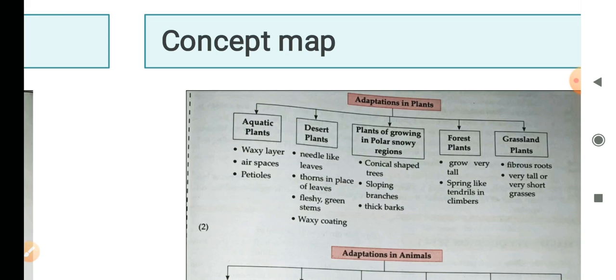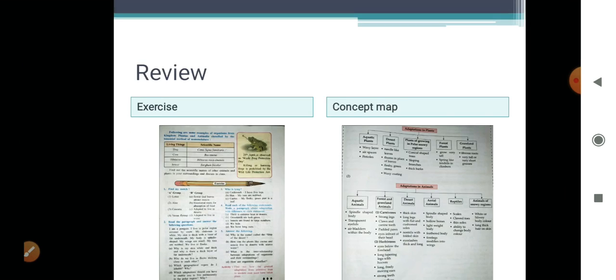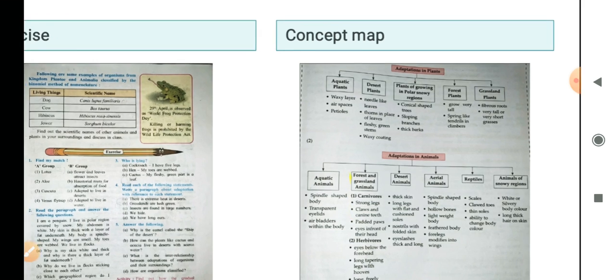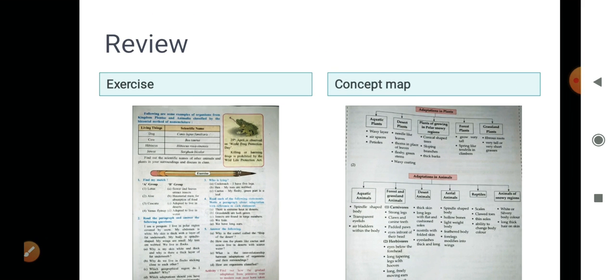Adaptation in animals. Now let us see how these animals are adapted. The concept map, let's observe it. Aquatic animals: the body is spindle shaped, transparent eyelids, air bladders within the body.